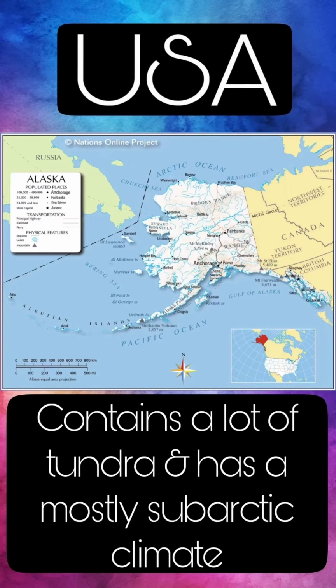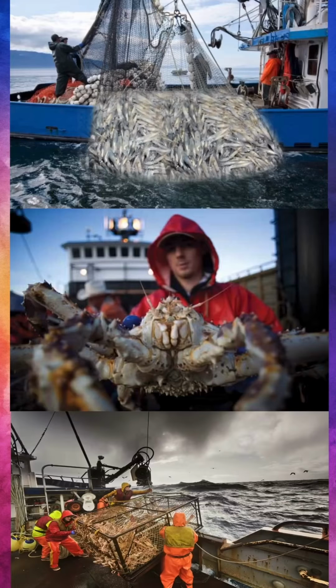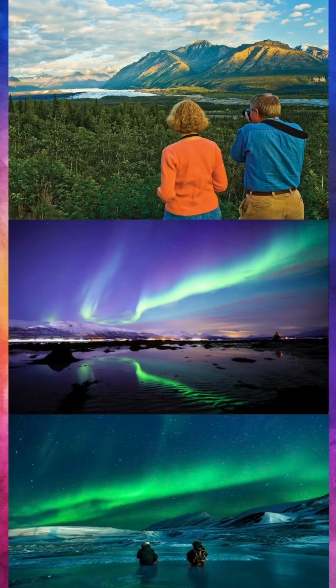Alaska is one of the non-continental U.S. states. It contains a lot of tundra and has mostly subarctic climates. Alaska has abundant wildlife, a large fishing and crab industry, and a sizable tourism industry, with people going there to see the natural beauty of the country and the Aurora Borealis.